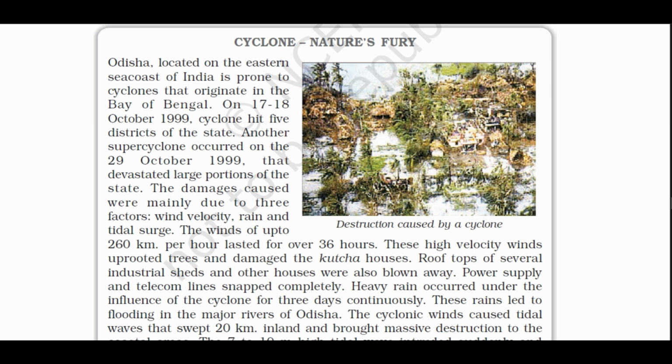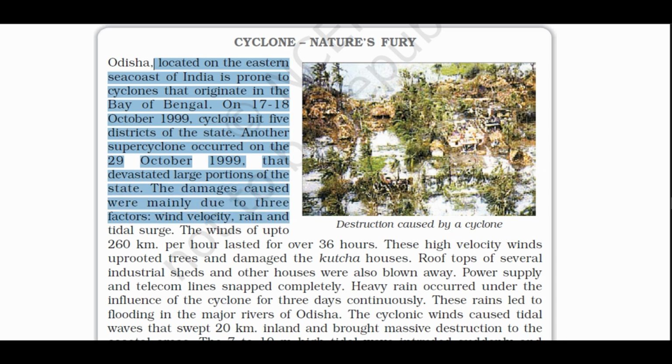Cyclone, nature's fury. Odisha, located on the eastern seacoast of India, is prone to cyclones that originate in the Bay of Bengal. On 17th and 18th October 1999, a cyclone hit 5 districts of the state. Another supercyclone occurred on the 29th of October 1999 that devastated large portions of the state.